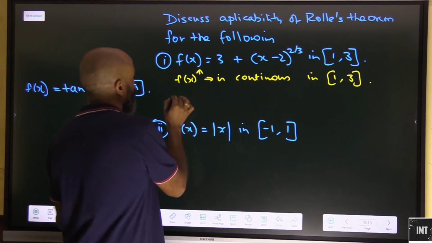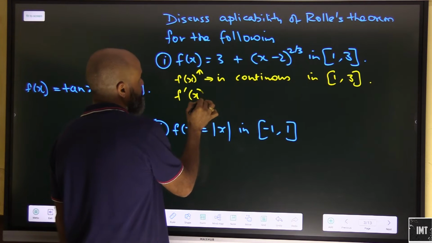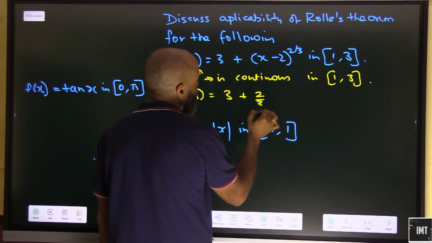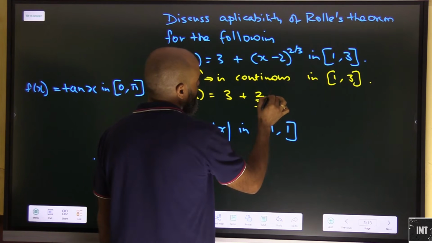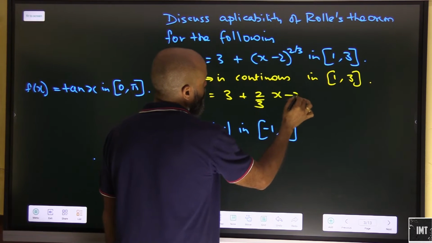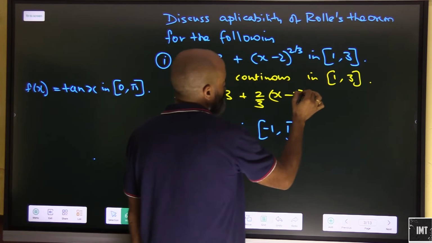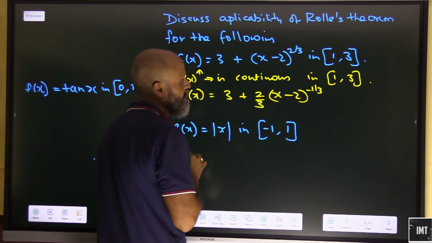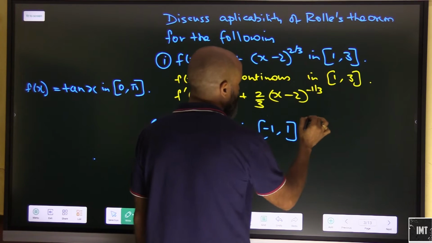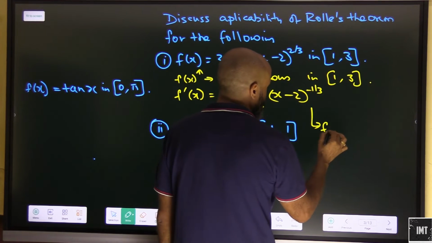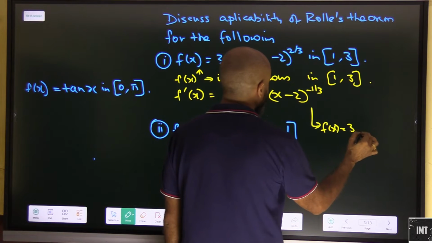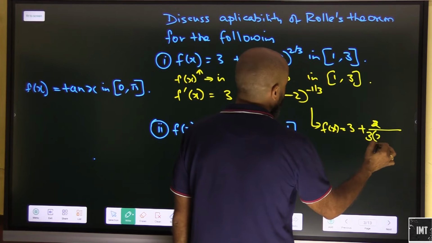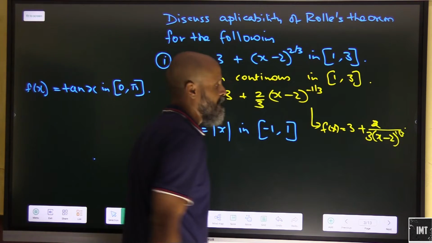Now let's find f dash x. f dash x will give you 2 by 3 into (x minus 2) to the power of (2 by 3 minus 1), which is minus 1 by 3. So f dash x is 2 by 3 times (x minus 2) to the power of minus 1 by 3.